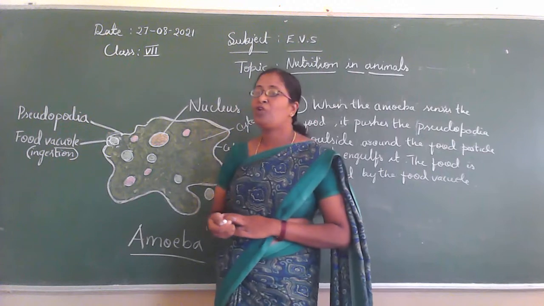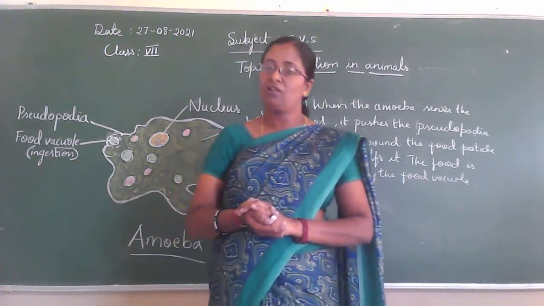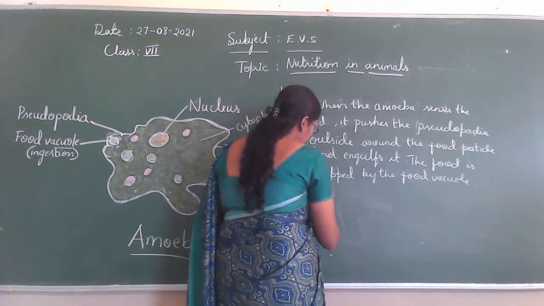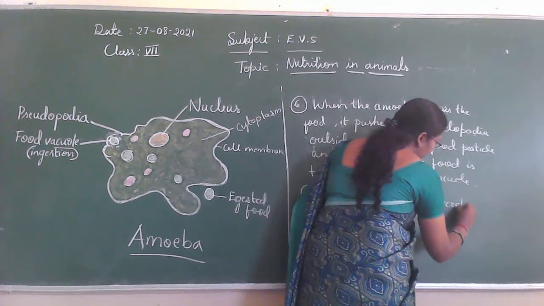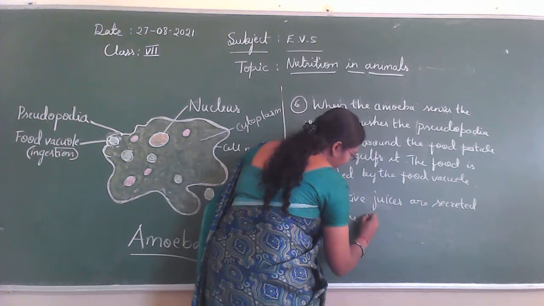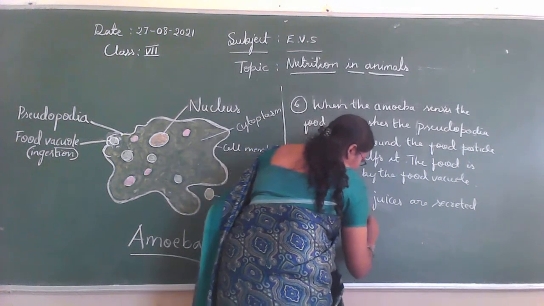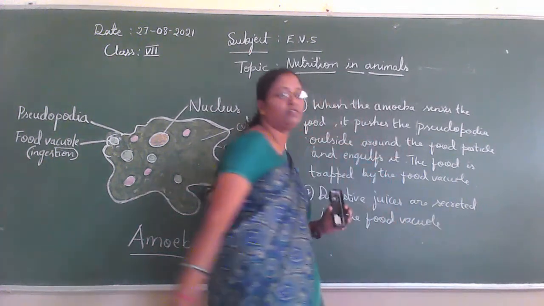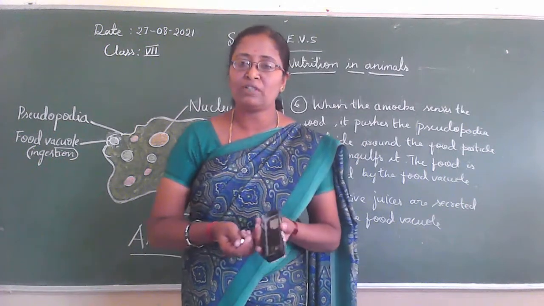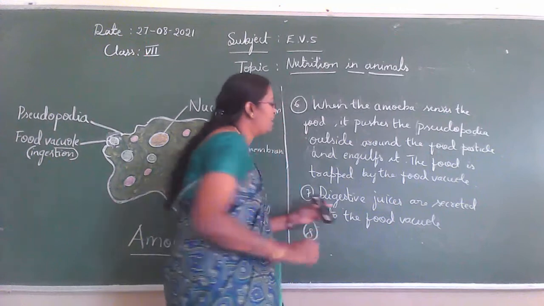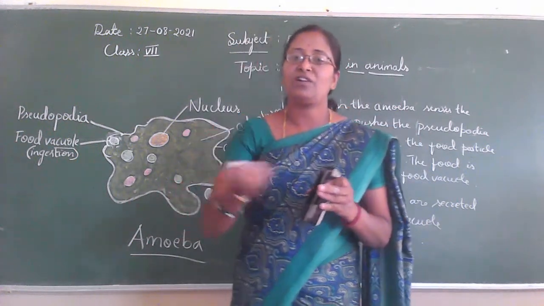When the pseudopodia is pushed out by the amoeba, the digestive juices are secreted into the food vacuole. Yes, the digestive juices act on the food present in the food vacuole, and then that food is broken down into simpler substances. So the digestive juices act on the food, and then the food is converted into a simpler form.